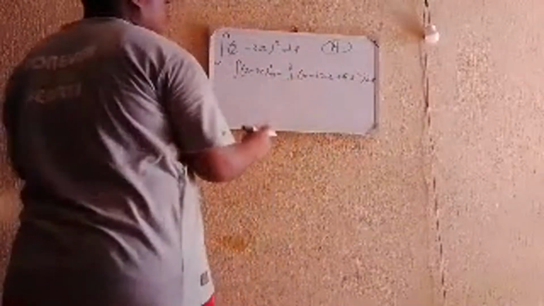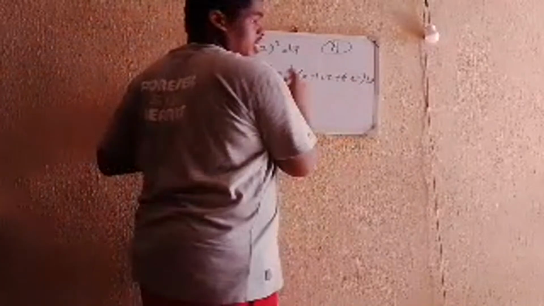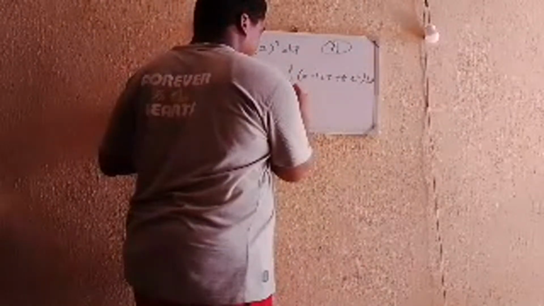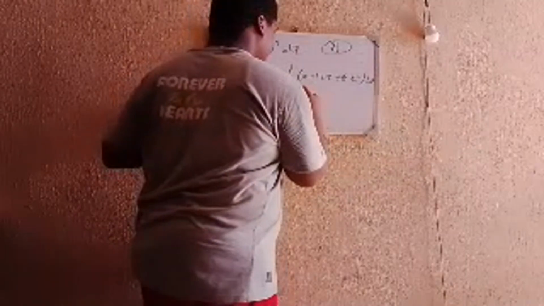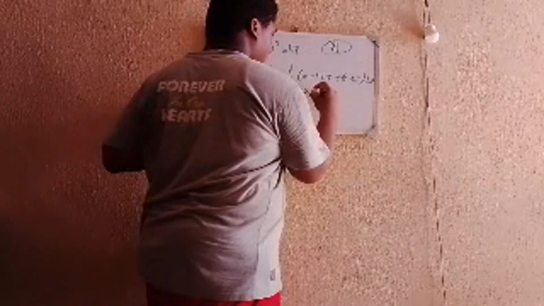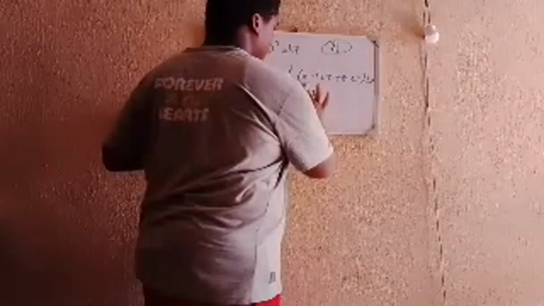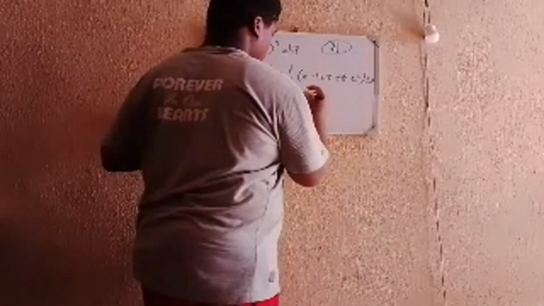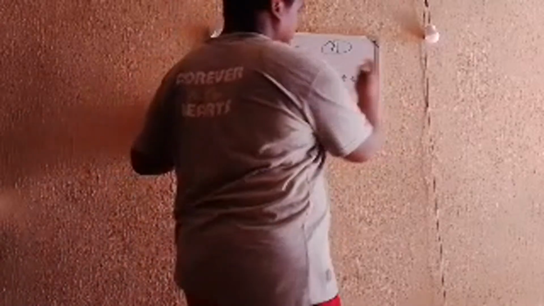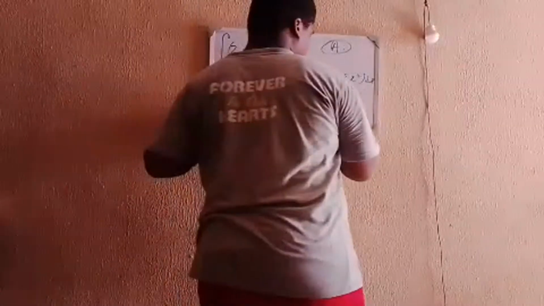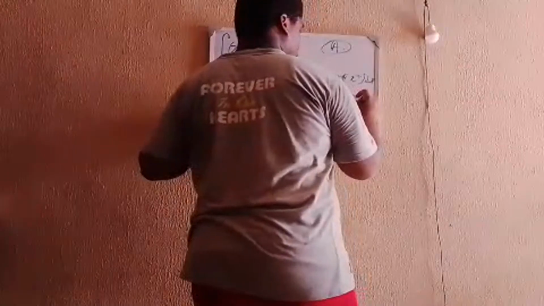If you integrate the first term, the integral of 4 dx is just 4x. If you integrate the second term, minus 12x, you have minus 12x squared over 2, which is just minus 6x squared. The next one, you have plus 9x cubed over 3, which is just plus 3x cubed.